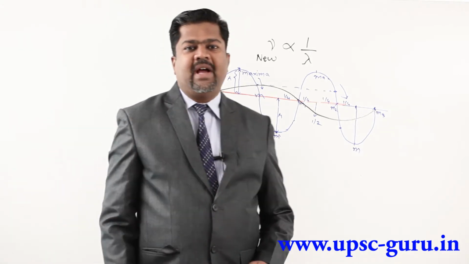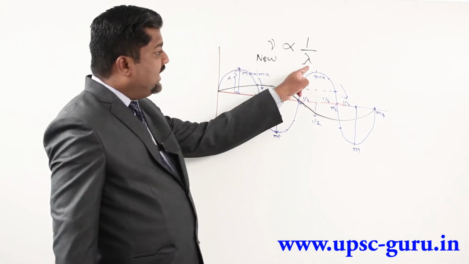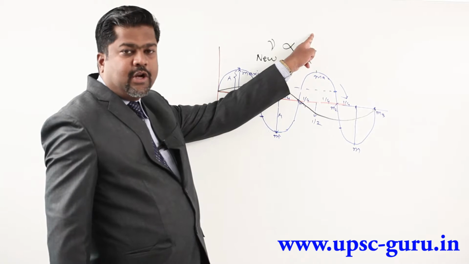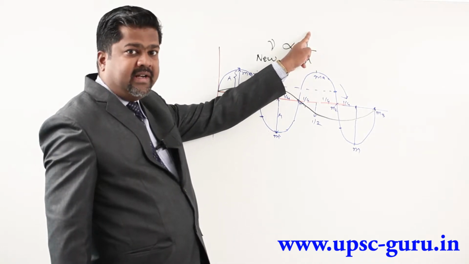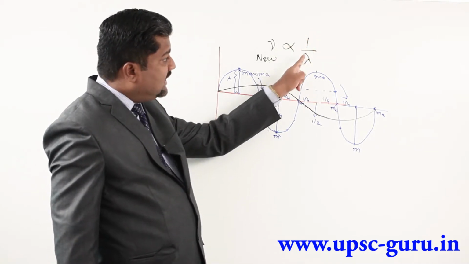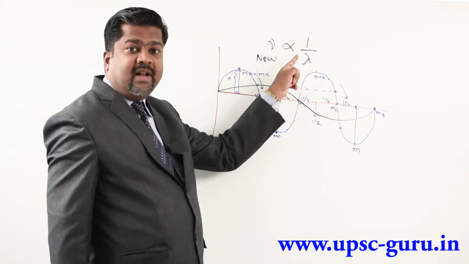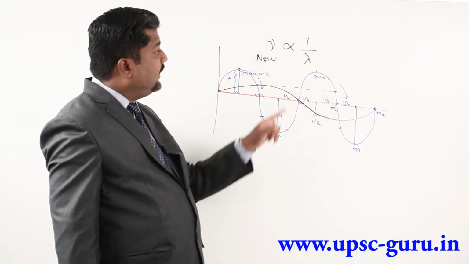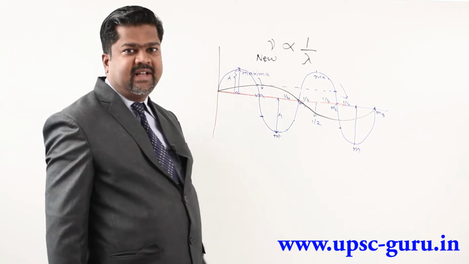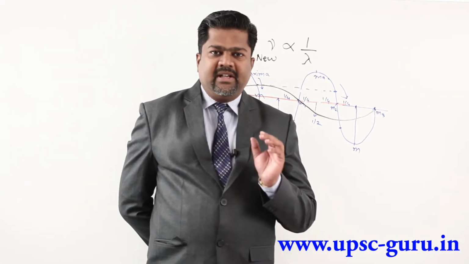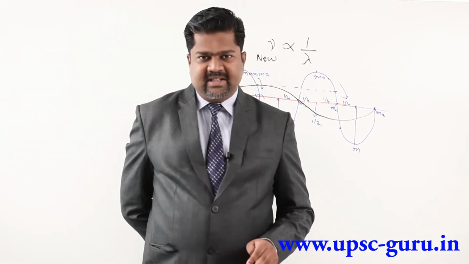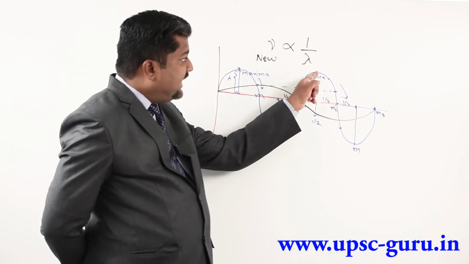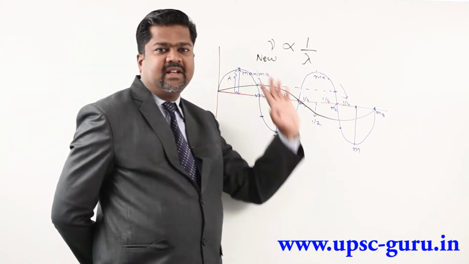What is the meaning of that? As lambda increases, the denominator is lambda, the numerator is 1. As lambda increases, the net value will decrease. So frequency is the net value, which is decreasing. So as wavelength increases, frequency decreases. As wavelength decreases, frequency increases.